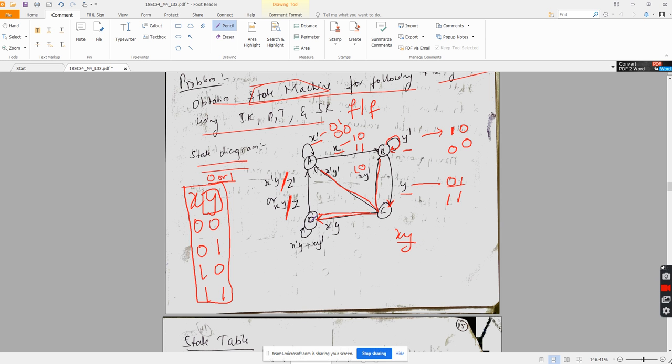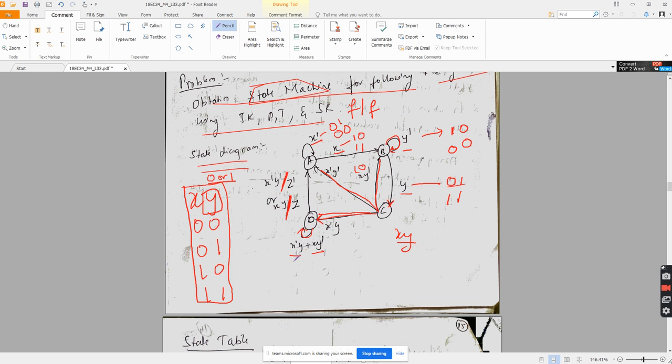Fine. Next, D. Again, how many arrows are there? There are only two arrows going from D. One arrow going from D to A and one arrow staying at D. Correct? We will check how many combinations are there here. What are the combinations covered here? Even for this combination I will be staying here and even for this combination I will be staying here.